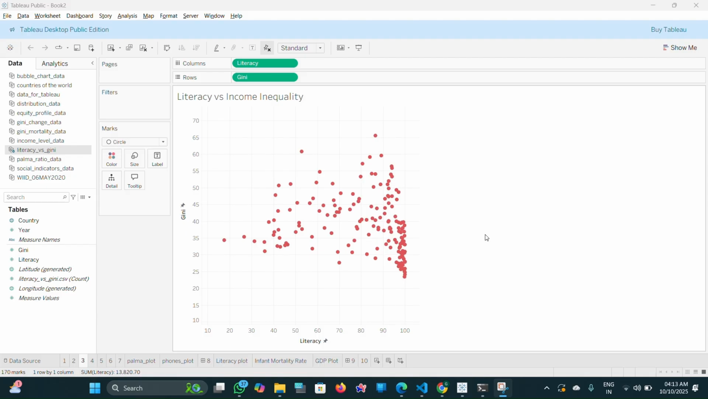Notice how countries with literacy above 90% are clustered at the bottom with lower Gini scores, while countries with lower literacy exhibit a much wider and higher range of inequality. My analysis confirms a strong association. Higher national literacy is a key characteristic of more economically equitable countries.